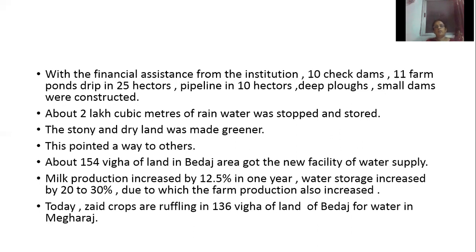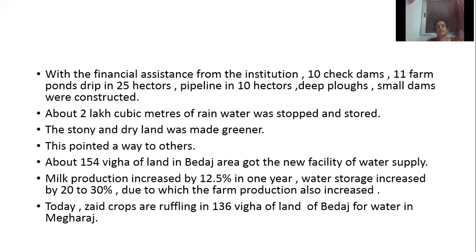About 2 lakh cubic meters of rainwater was stopped and stored in the check dams, ponds and small dams. The stony and dry land was made greener.